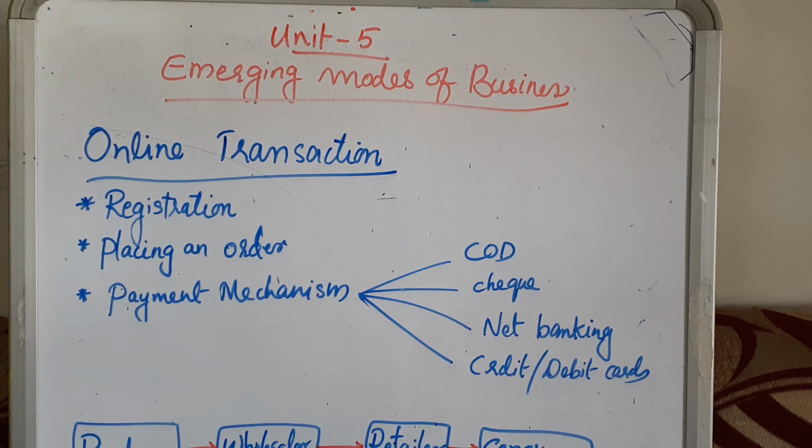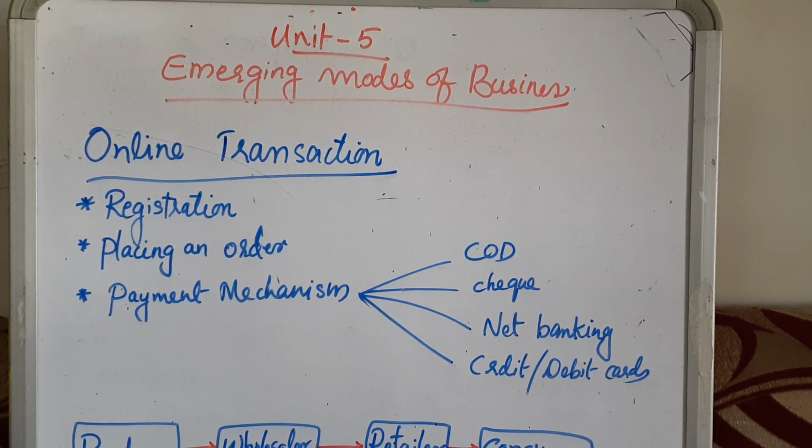Among various details that you need to fill in, a password will be given. Your account and shopping cart are password protected. Otherwise, anyone can log in using your name and shop in your name. So this can be avoided. Then the second one is placing an order. You can pick and drop the items in the shopping cart. The shopping cart is an online record of what you have picked up while browsing the online stores. After being sure of what you want to buy, you can check out and choose your payment options.